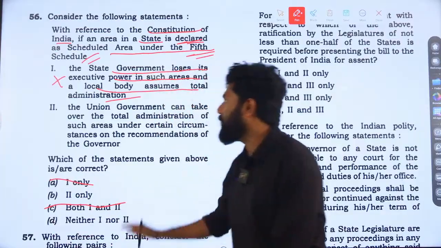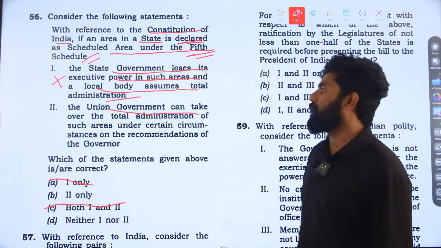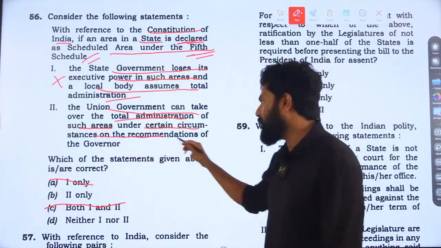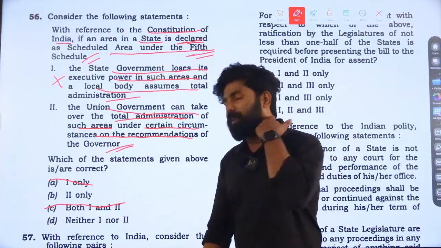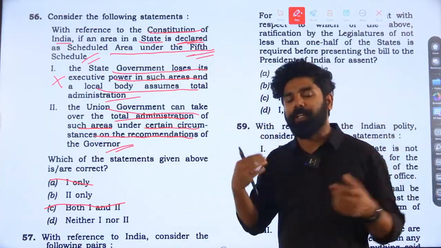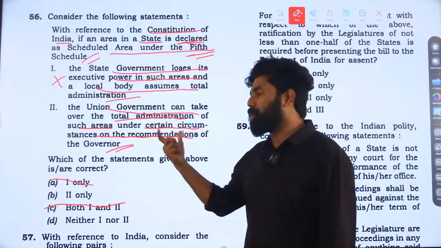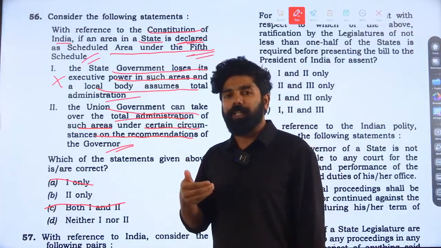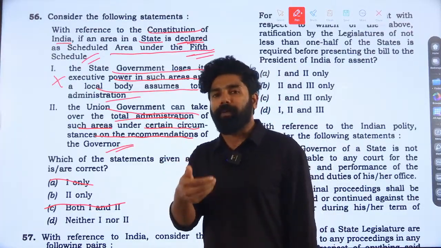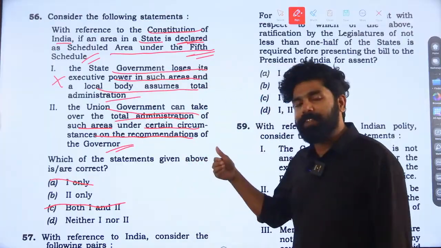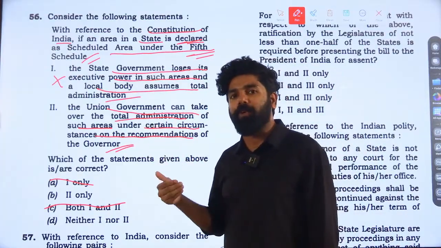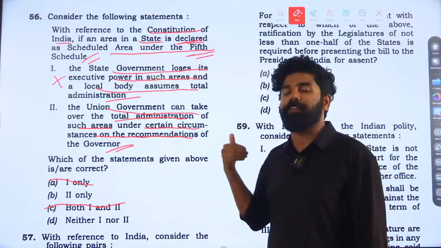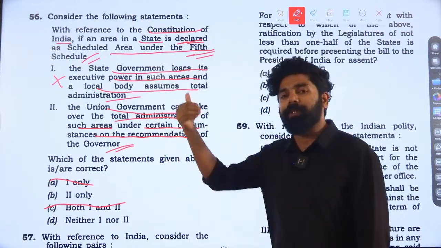Then we are left with statement 2. The union government can take over the total administration of such an area under certain circumstances on the recommendation of the governor. Mostly when we have gone through the answer keys provided by different institutions, there's a debate over whether statement 2 is correct or incorrect. If you go through the provisions of the constitution, there is no direct or explicit provision. Under the 5th schedule, the governor of the concerned state can submit a report.